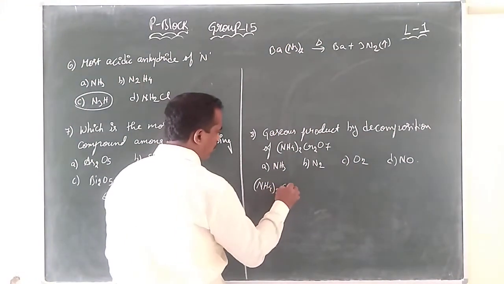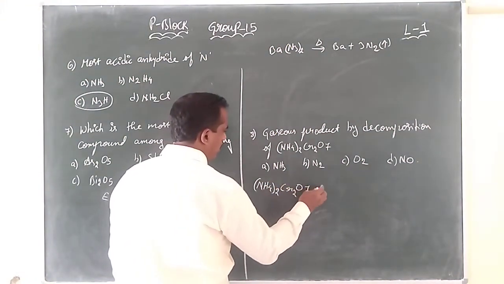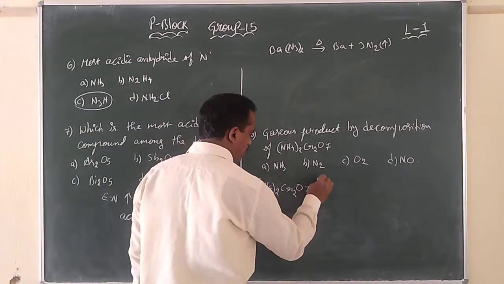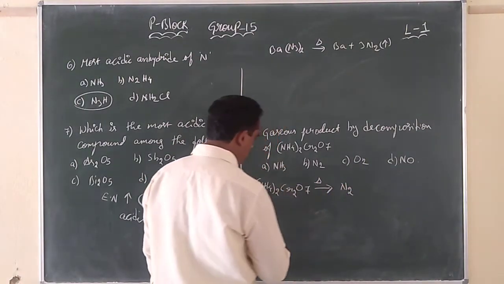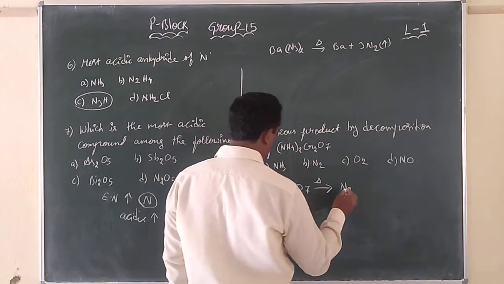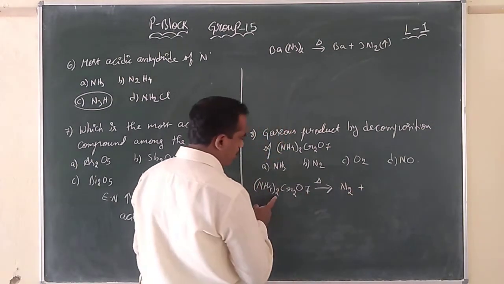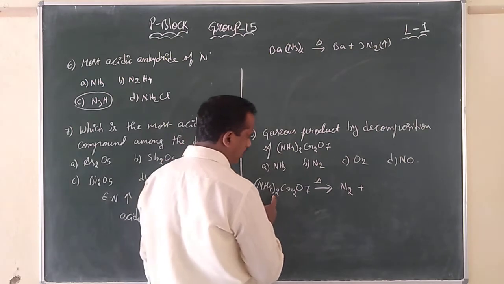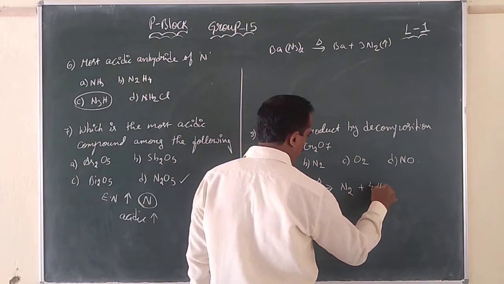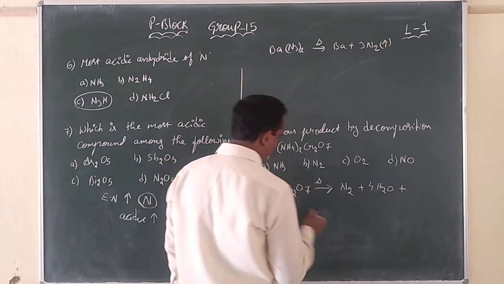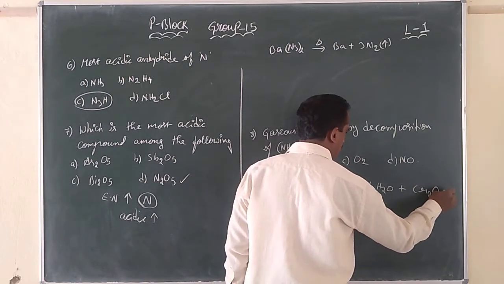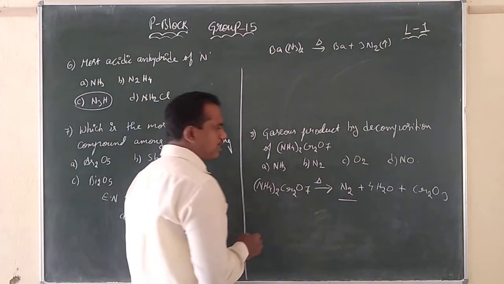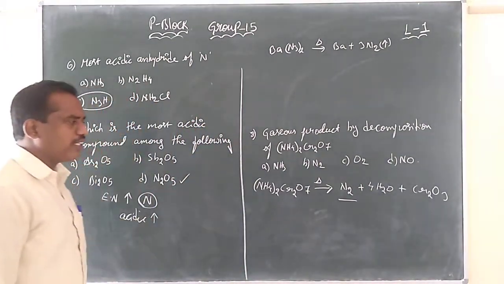Ammonium dichromate on decomposition forms nitrogen gas. 2 nitrogens are there, and how many hydrogens are there? 8 hydrogens are there, so we can say 4 water molecules are formed. And how many chromiums are there? 2 chromiums are there, forming Cr2O3. So the gaseous product in this reaction is N2.